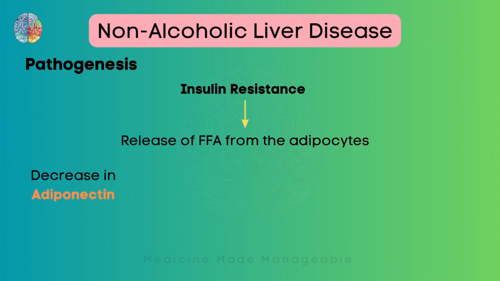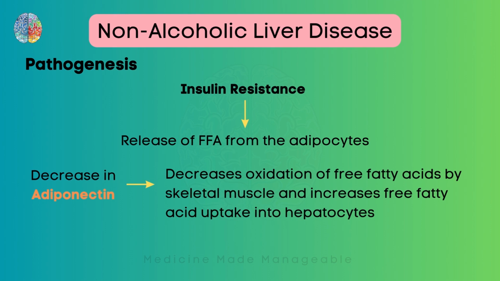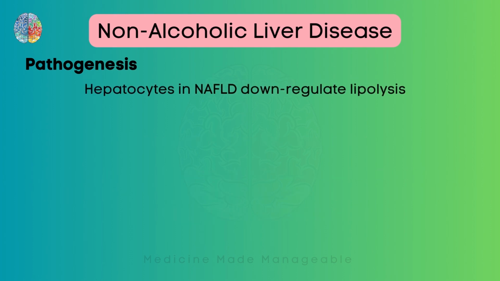Adiponectin is a protein hormone which is involved in regulation of glucose and fatty acids, and it is mostly released from the adipose tissue. So a decrease in adiponectin will lead to a decrease in the oxidation or breakdown of free fatty acids by skeletal muscles, and it will increase the free fatty acid uptake into the hepatocytes. Also, the hepatocytes in this disease downregulate lipolysis, which is breakdown of lipids. So what is going to be the end result of all of this? The end result is going to be the accumulation of fat inside the hepatocytes.